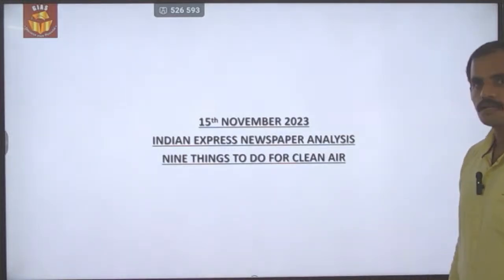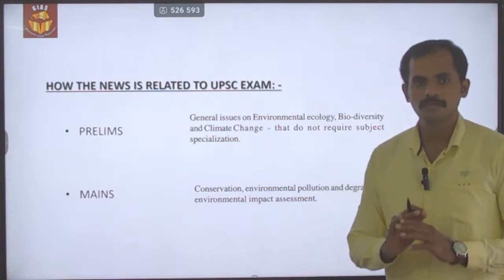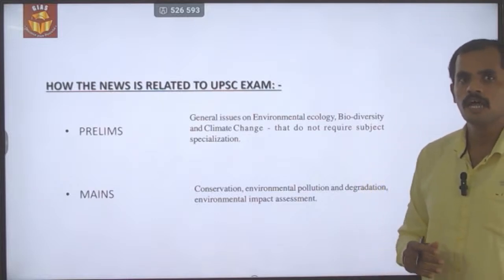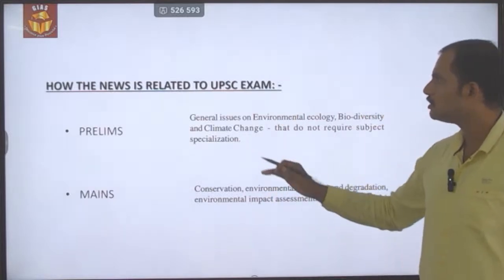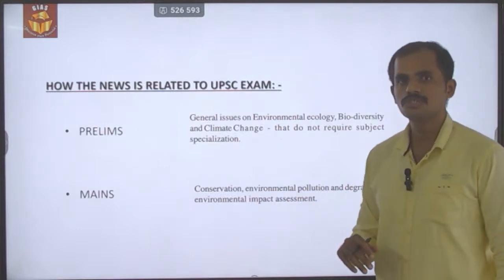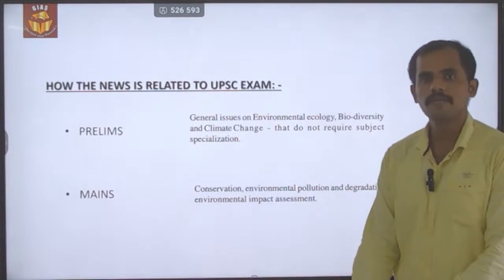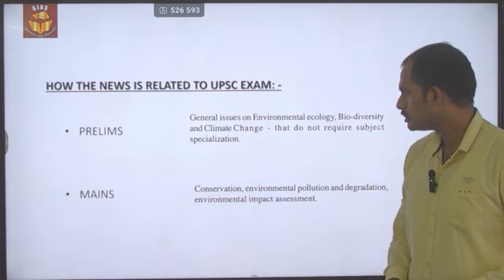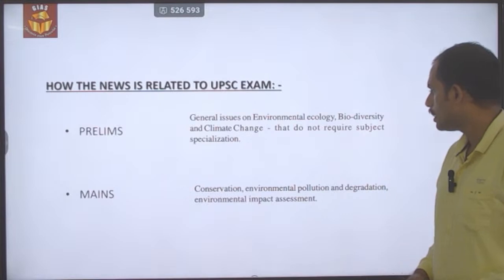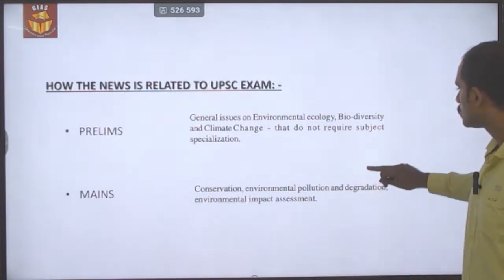9 things to do for clean air. So this is the article related to the present situation of air pollution, why the air pollution is prevailing and what needs to be done. Since the news is related to environment, under prelims it is related to general issues on environmental ecology, biodiversity and climate change. Similarly under mains it is related to GS paper 3 environment under a subtopic called conservation, environmental pollution, degradation, environmental impact assessment.